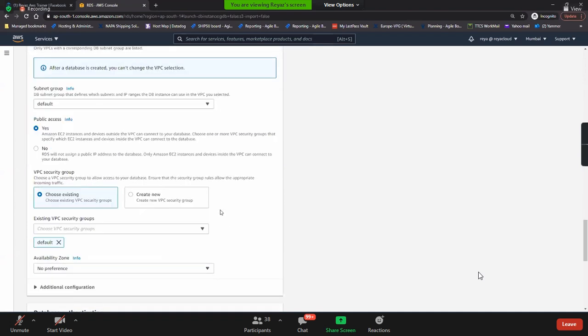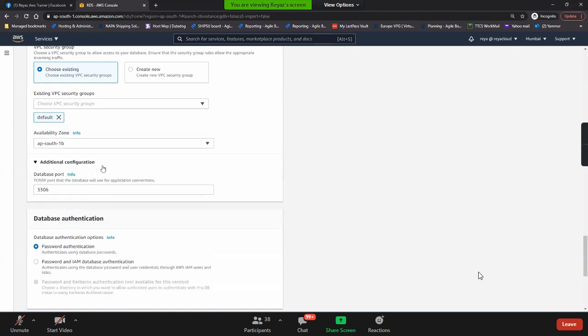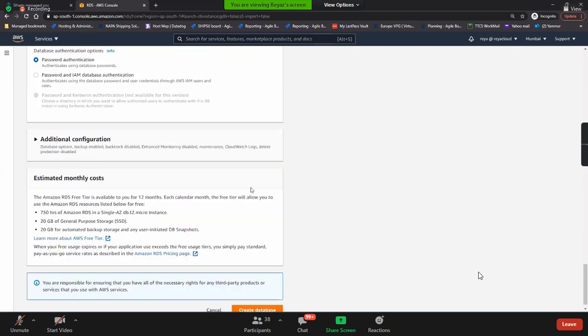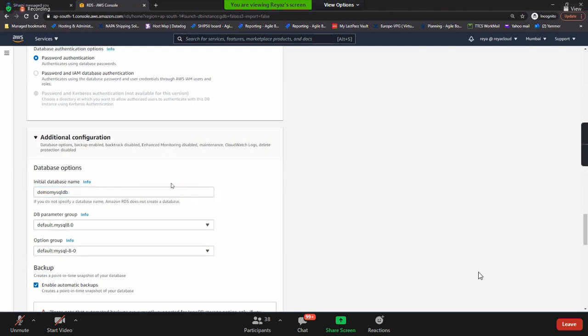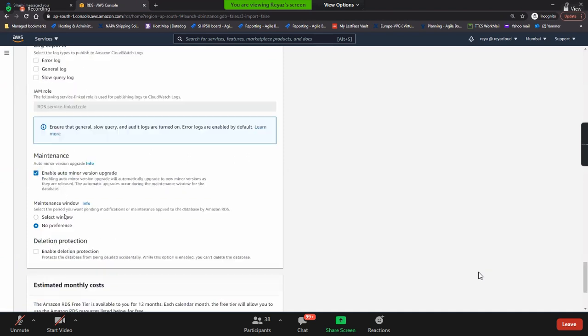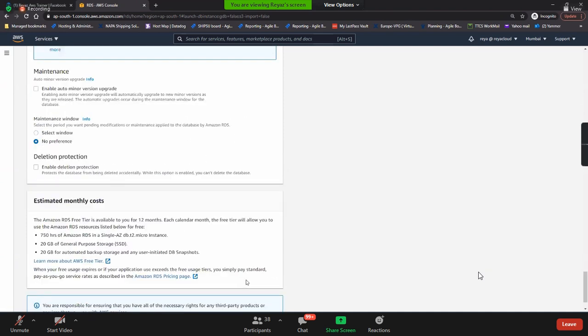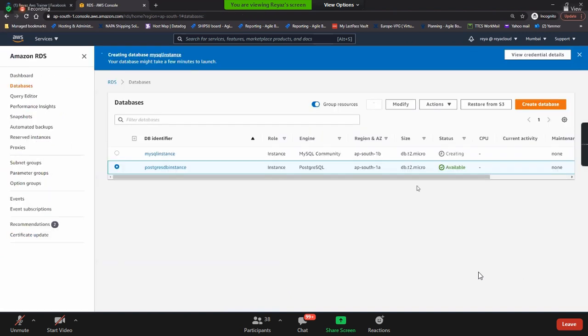Public accessible, yes. Default, whatever. Then demo MySQL DB, something I put. Backups, monitoring, log exports. Let it create that also for you meanwhile.